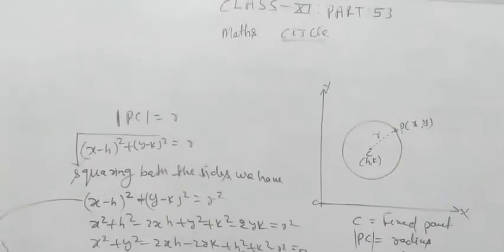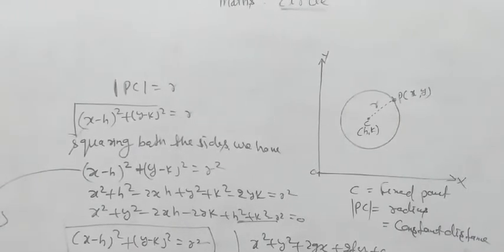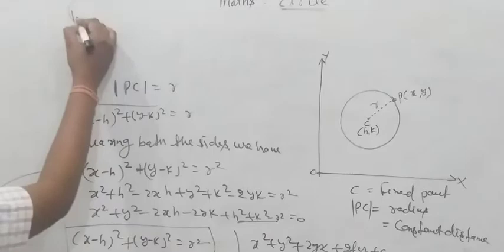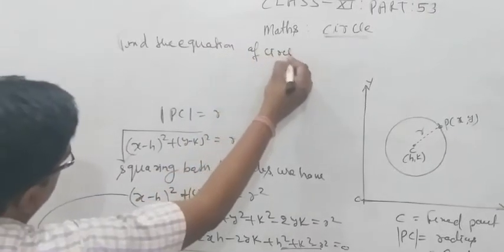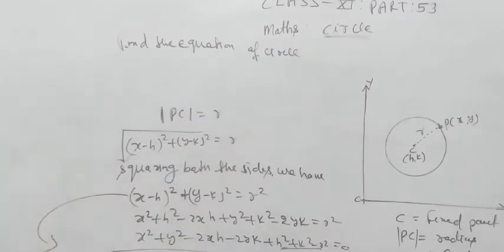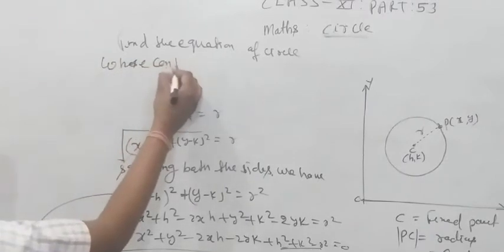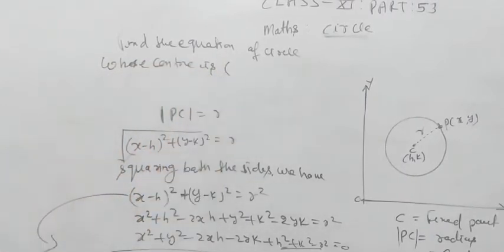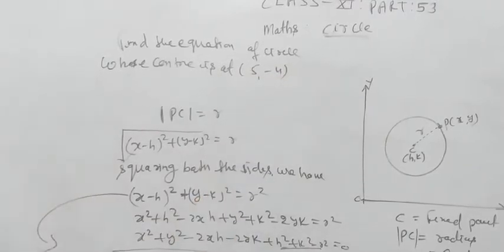based on this equation, this formula. Find the equation of circle whose center is, you can take any numbers because I am giving an example, suppose (5, minus 4).